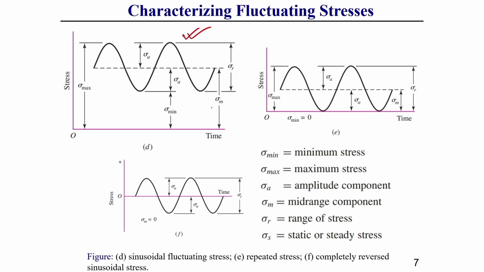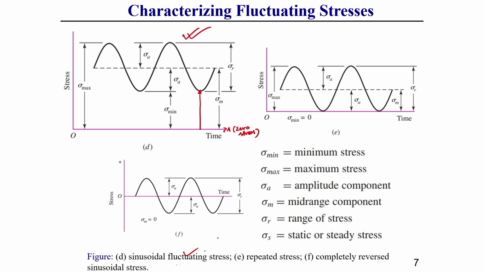This OA line, the horizontal axis, represents the 0 load line, 0 stress line, this you should keep in mind. So, this first one is called fluctuating types of stress loading.